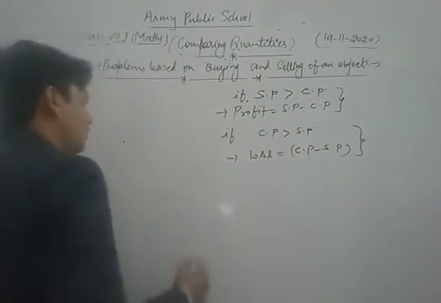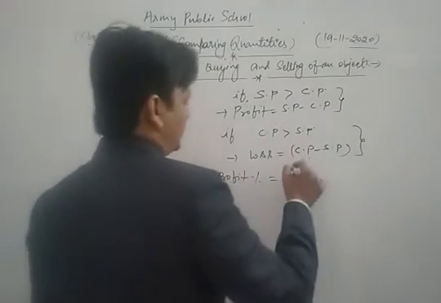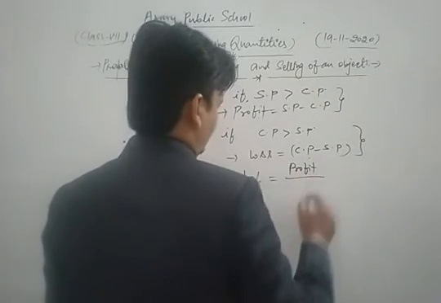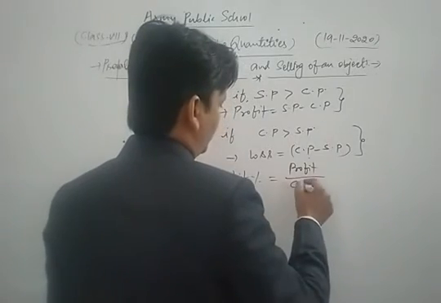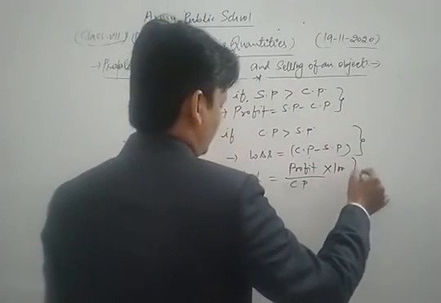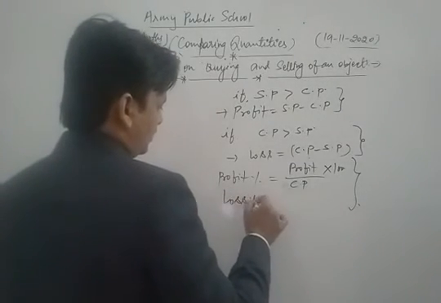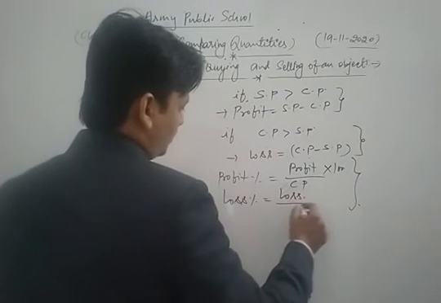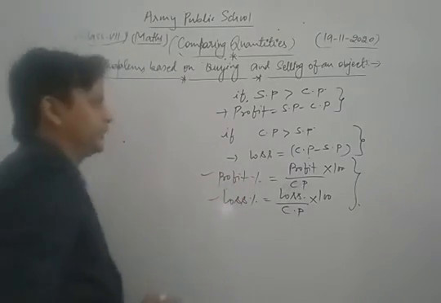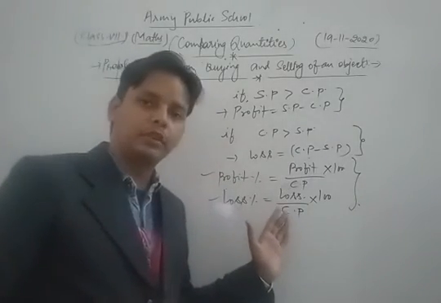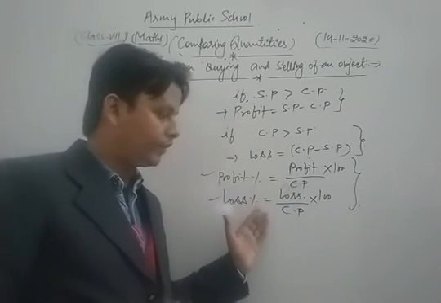So the general formula for the profit percent is profit upon cost price into 100, and the general formula for loss percent is loss upon cost price into 100. These are some important formulas related to the topic buying and selling of an object.